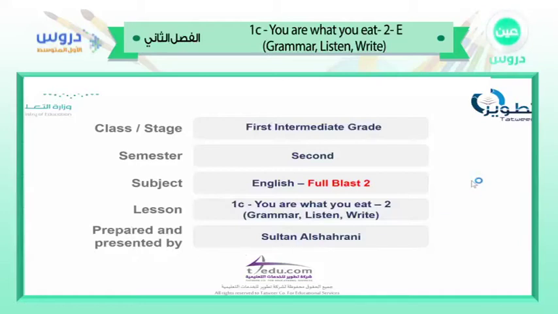So, first of all, thank you very much all of you for being with me. It's a pleasure to be with brilliant students like you. The second thing, I want to make sure that you understand our book is Full Plus 2. It is not Super Goal, it is Full Plus 2. Okay? This is our book that we will discuss today.